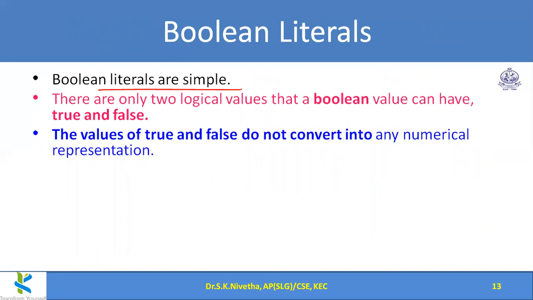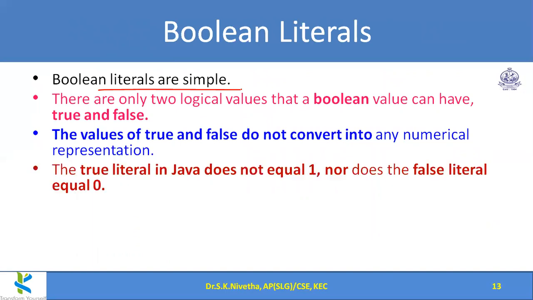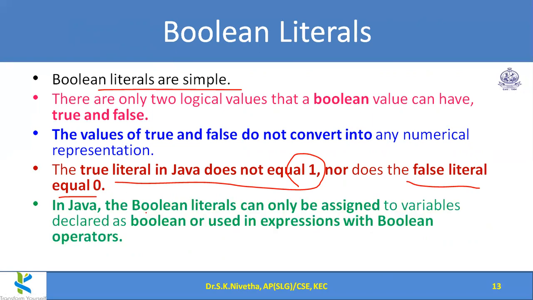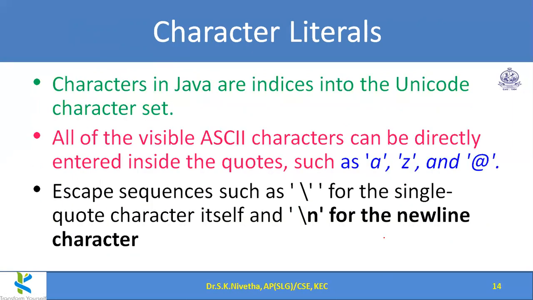So internally what happens, we couldn't conclude. So the true literal in Java does not equal 1 and false is not equal to 0. That is not the general meaning. True is true, false is false. So these Boolean literals can be assigned only to Boolean variables, or we can use those literals in an expression. That's all. Only two possible ways to use Boolean literals.